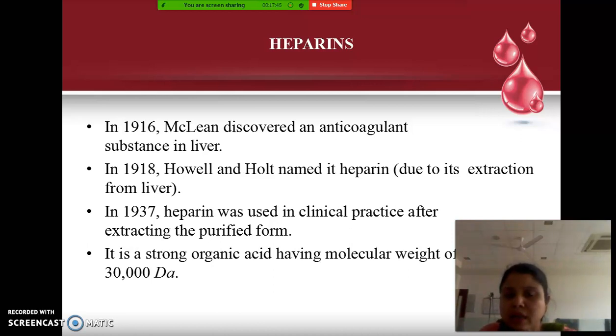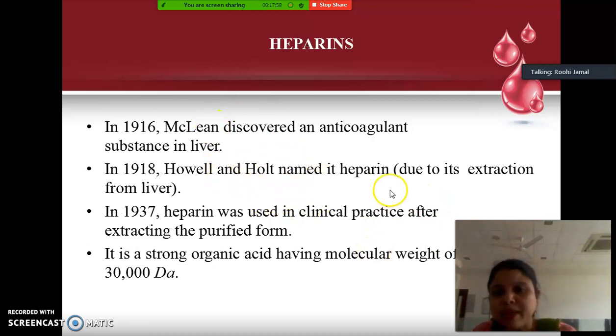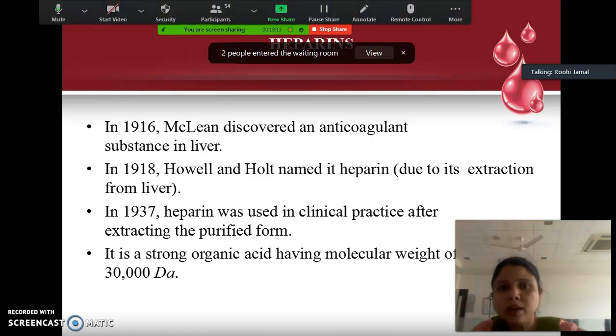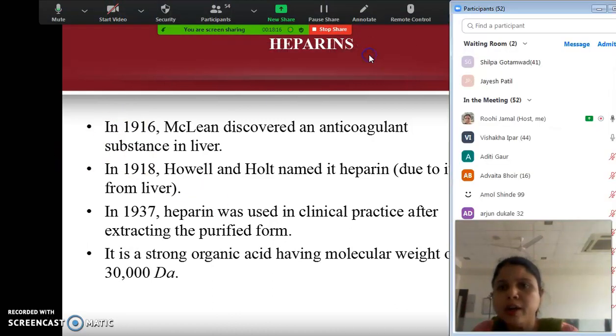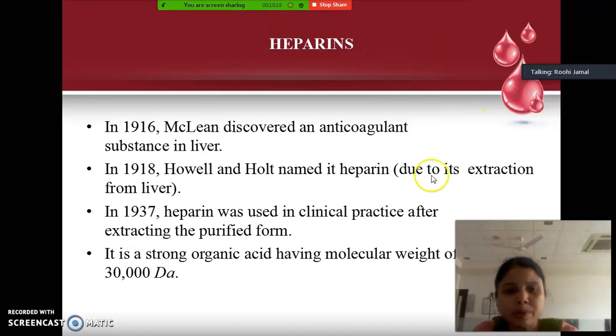Okay, and it was actually discovered by a scientist named MacLean, and he isolated this substance heparin from the liver. The drug was named heparin by Howell and Holt, the scientists who named it. Heparin is obtained from an animal source, and therefore it must be properly extracted and purified before use in human beings. It is a strong organic acid having a high molecular weight of 10,000 to 30,000 daltons.